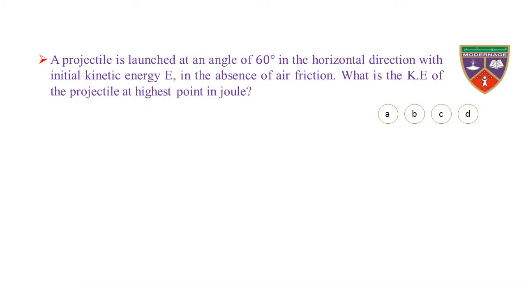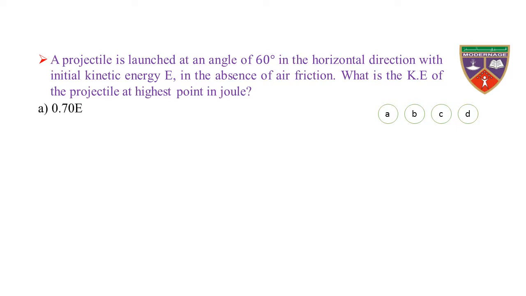A projectile is launched at an angle of 60 degrees to the horizontal direction with initial kinetic energy E in the absence of air friction. What is the kinetic energy of the projectile at the highest point in joule?